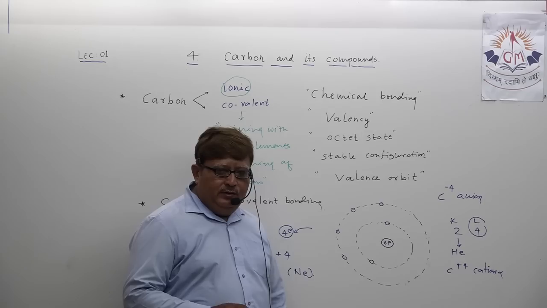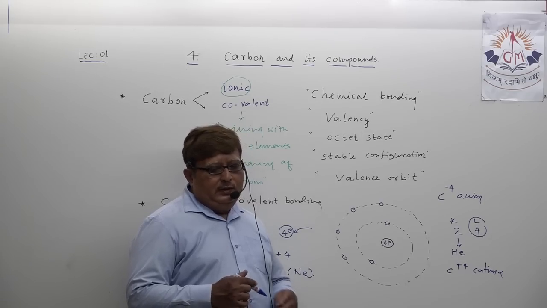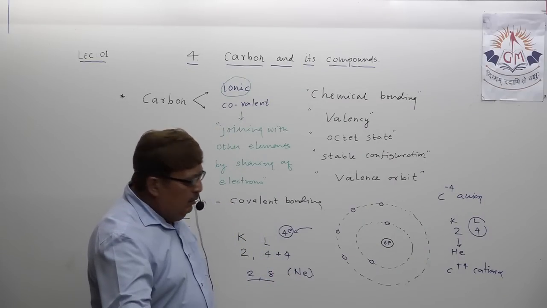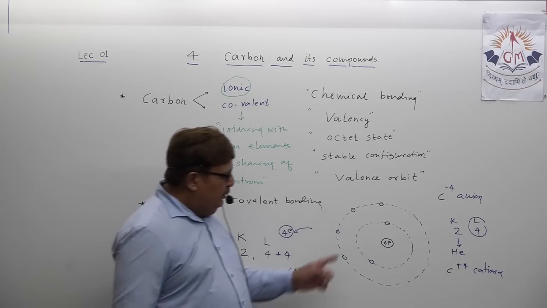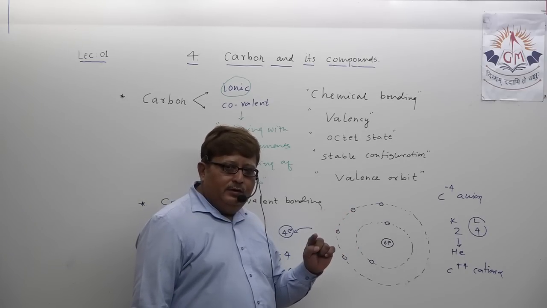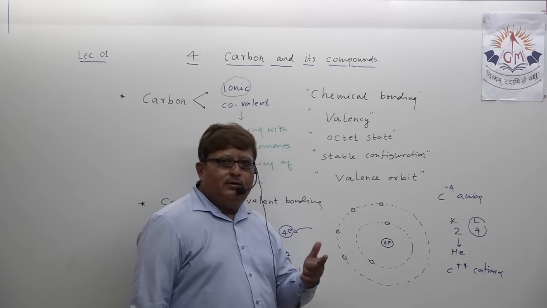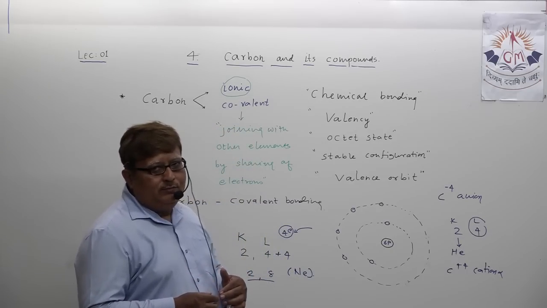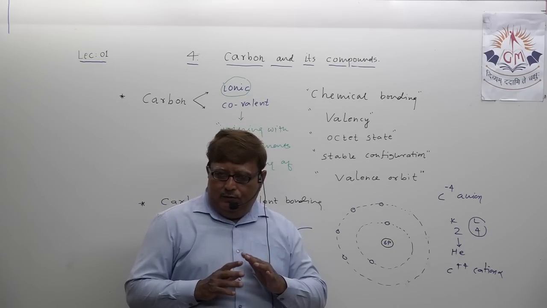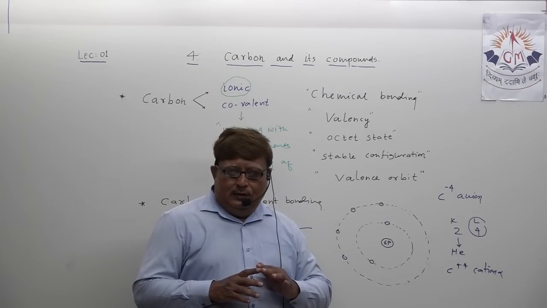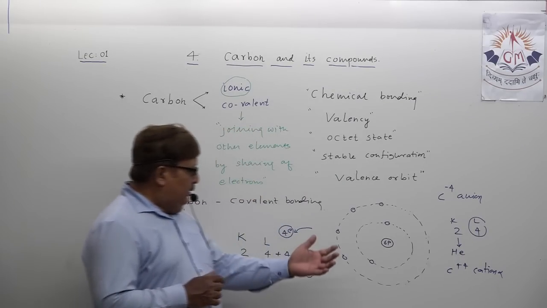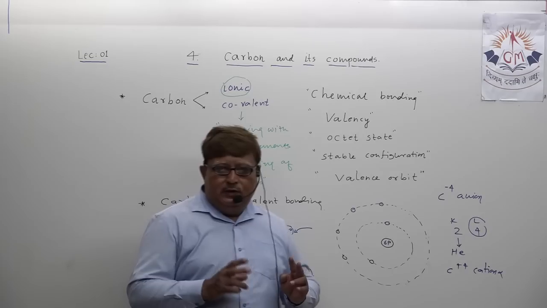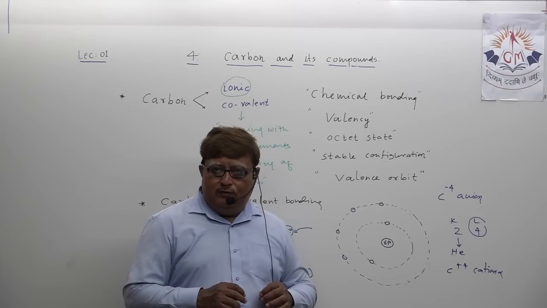Carbon neither accepts 4 electrons nor loses 4 electrons. Why can it not lose? Because it's not easy to even lose an electron. You require energy to lose an electron. My dear student, try to understand one thing very clearly. If any element accepts electrons or donates electrons, in both cases a high amount of energy is required.